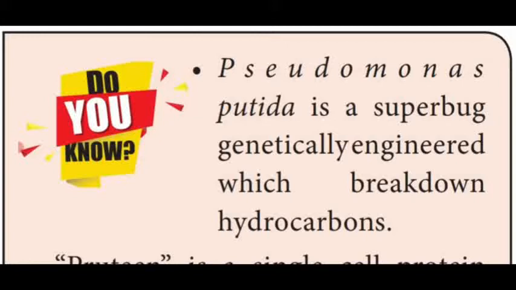So this bacterium is known as a bioremediation bacterium. What is bioremediation? Removal of pollution from the environment by using bacteria or microorganisms. That process is called bioremediation. This Pseudomonas putida is an example of bioremediation. That means it breaks down the hydrocarbons into simpler substances, that means it clears the pollution in the environment.